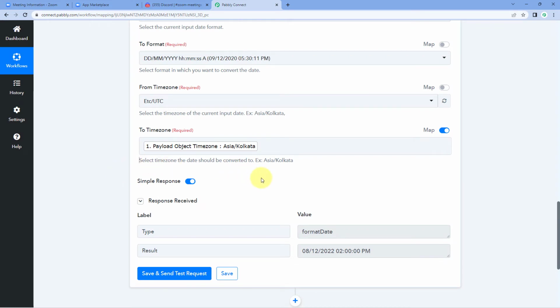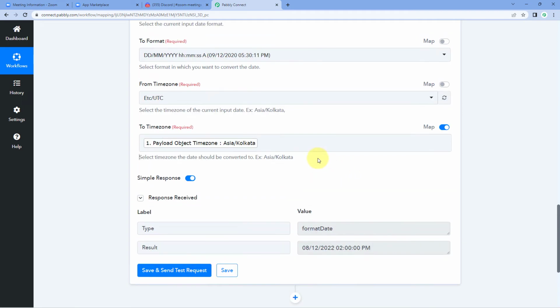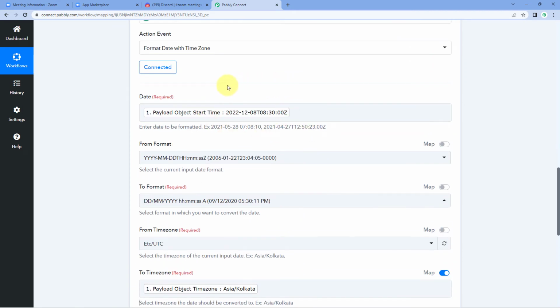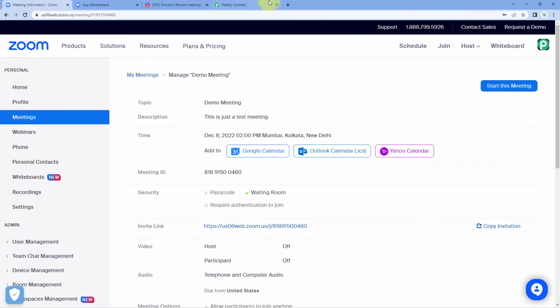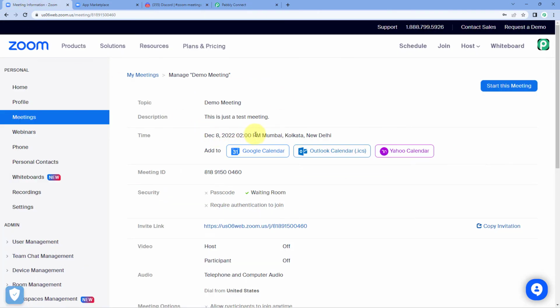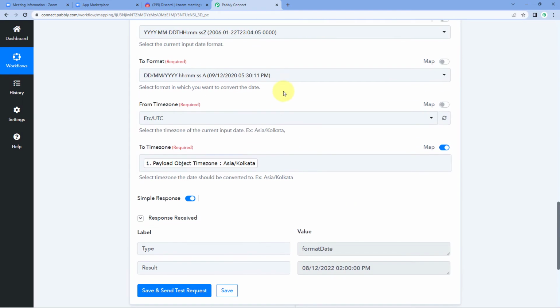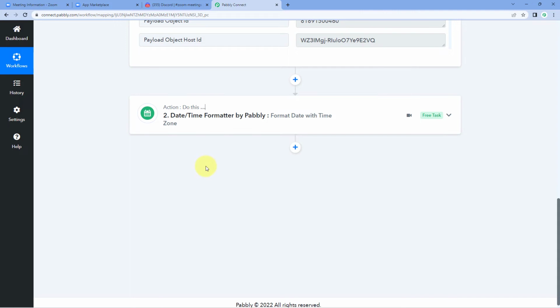Now, when we click on Save and Send Test Request, here you can see that we have received a response. And in this response, you can see that this same date and time which we have received in UTC format of the meeting start time is being converted into a simpler format and Asia Kolkata time zone. So we have 8th of December 2022, the same date on which we have created this meeting, and also we have the same time, that is 2 p.m. So as you can see, 2 p.m. over here. So in this way, we have successfully converted the format and time zone of the meeting start date.